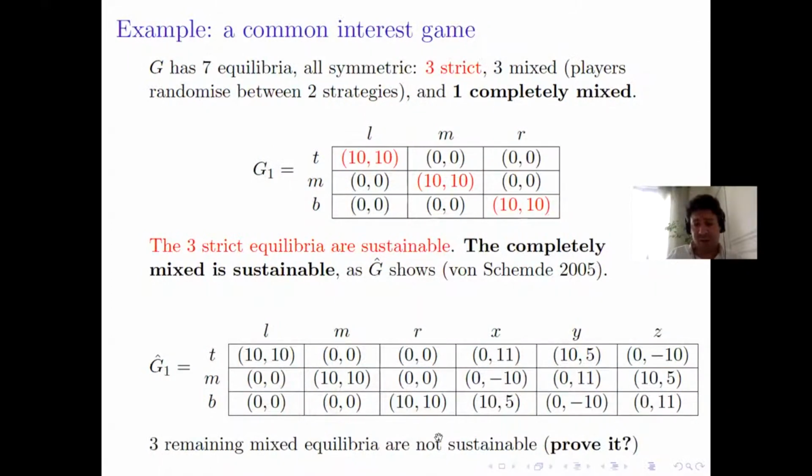What is interesting also is that the 3 remaining mixed equilibria of this game cannot be made unique because, I will explain this later, and I'll let you think about the proof of this. So, for example, 1/2 T, 1/2 M, 1/2 L, 1/2 M is a mixed equilibrium which has support 2. And it is not possible to add strategies to this game to make this equilibrium unique. So not all equilibria of a game are sustainable.